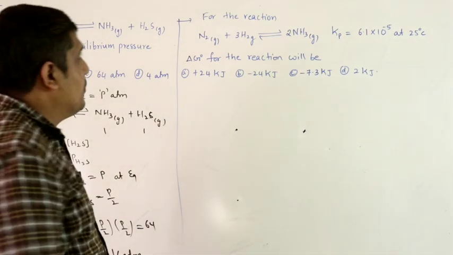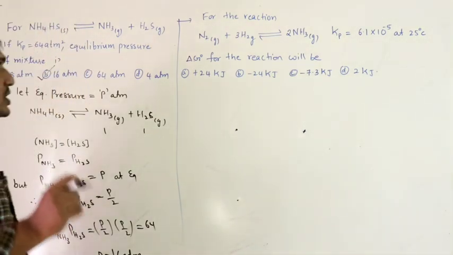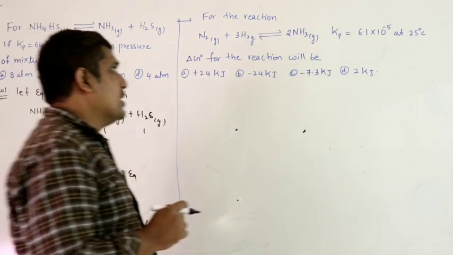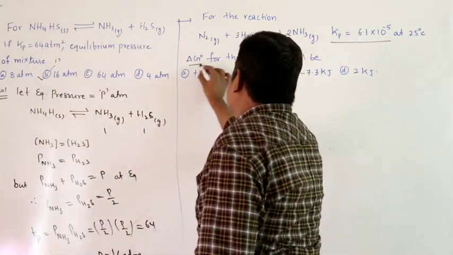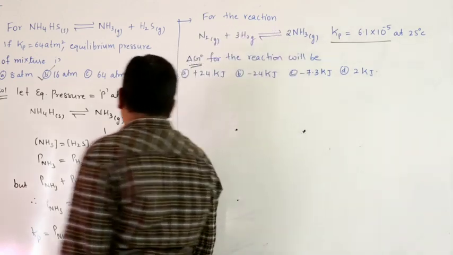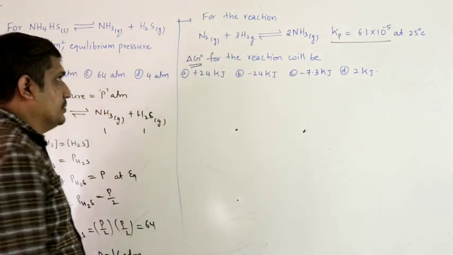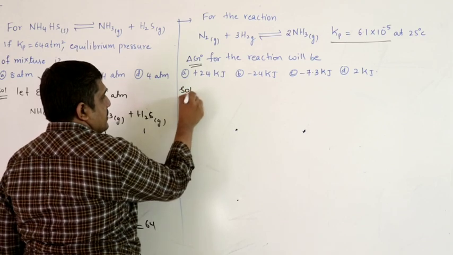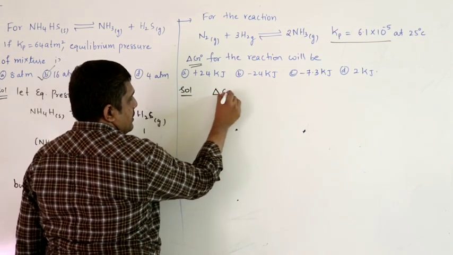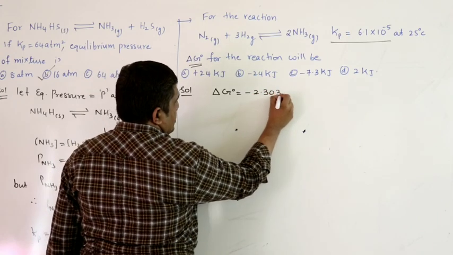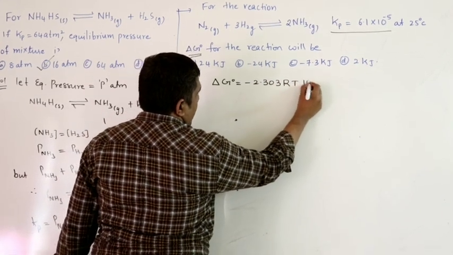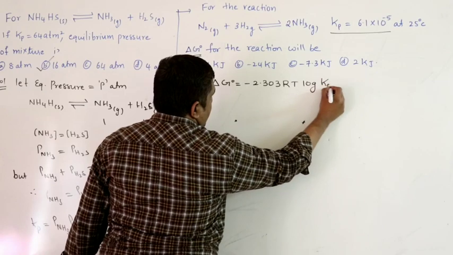Coming to the next question, for the reaction N2 gas plus 3H2 gas in equilibrium with NH3, Kp value is given. You have to find delta G naught for the reaction. In the last class, I think we studied the relation delta G naught equals minus 2.303 RT log of equilibrium constant.